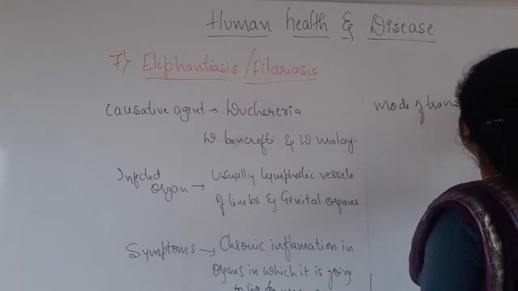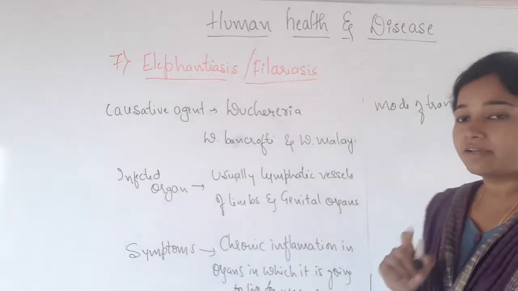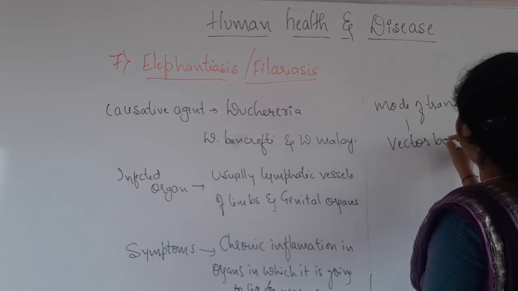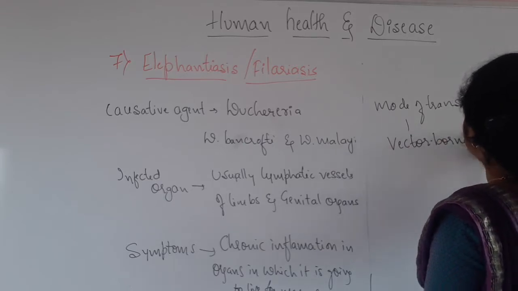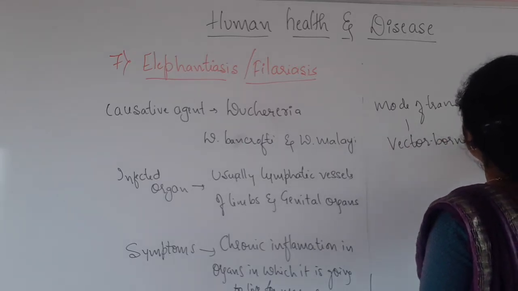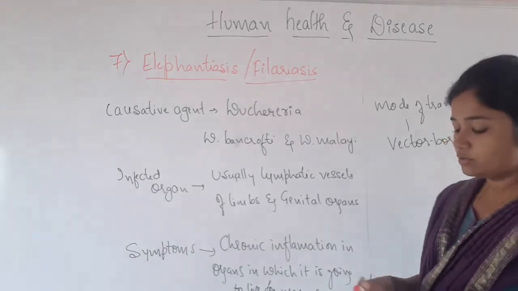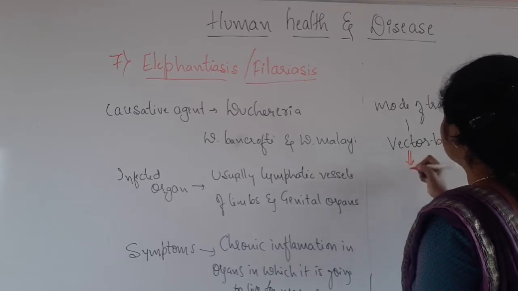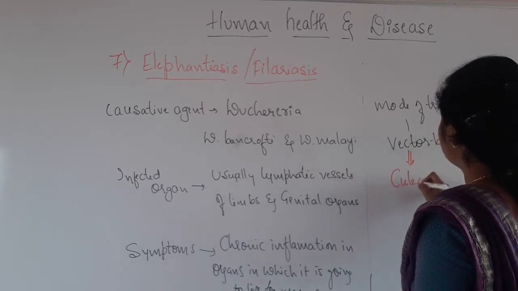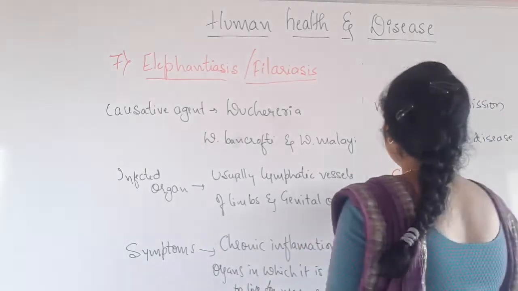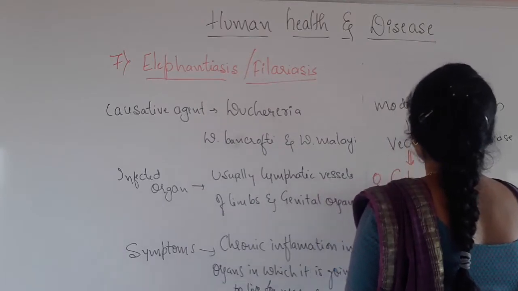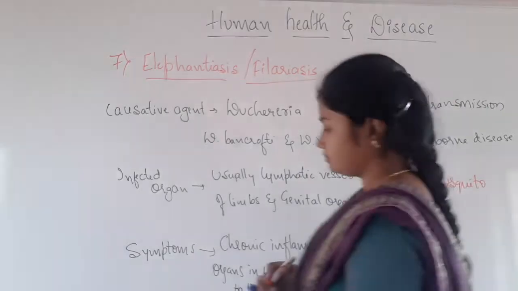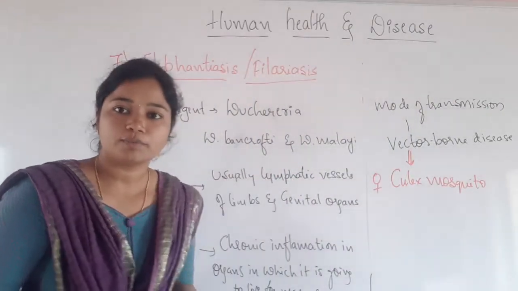Elephantiasis is a vector-borne disease, so it is caused by a vector. Here again it is a female mosquito, but the mosquito is Culex. The female Culex mosquito is going to spread the disease.